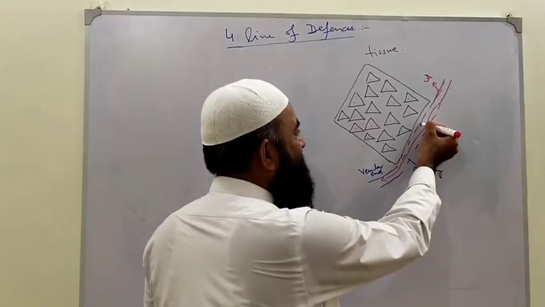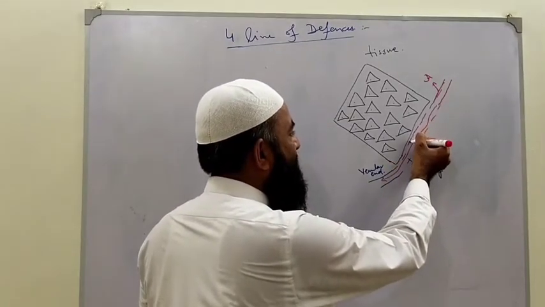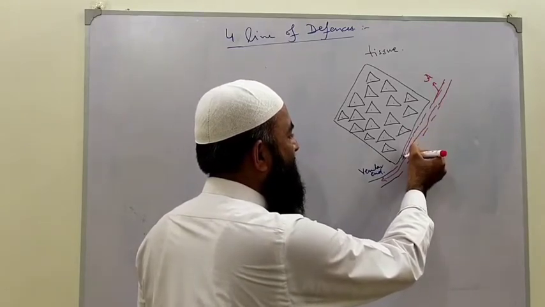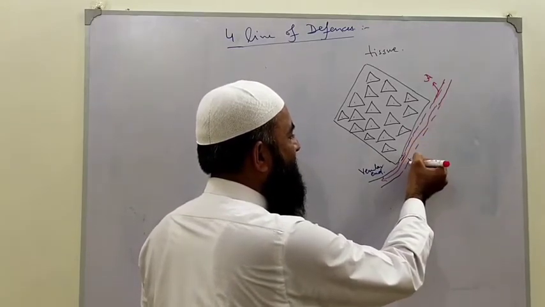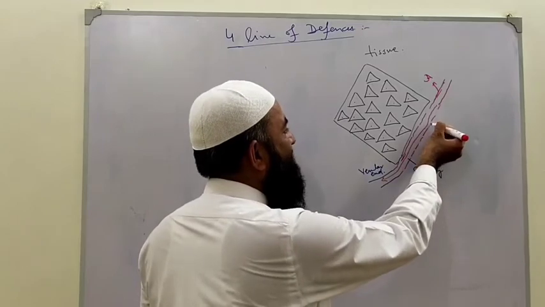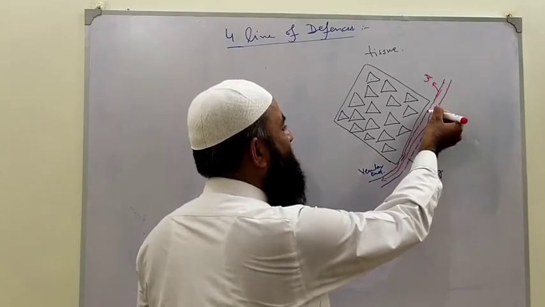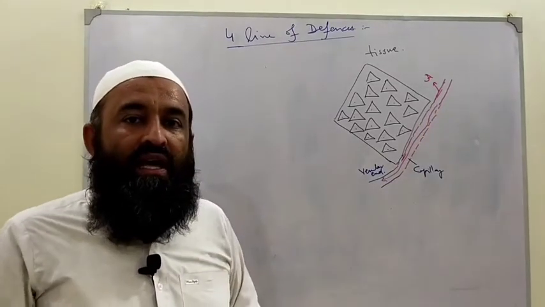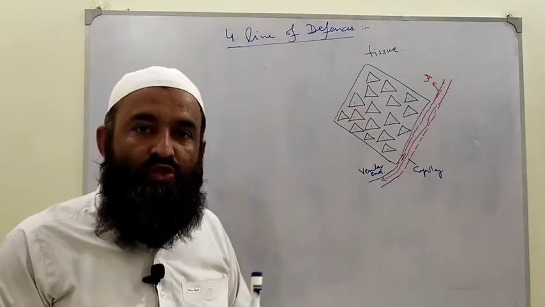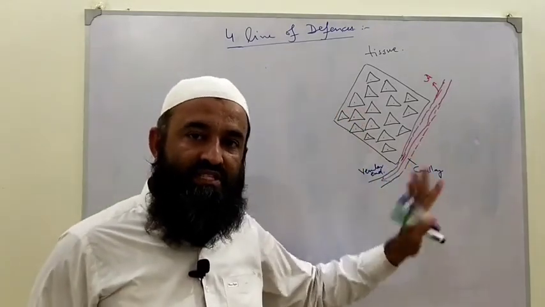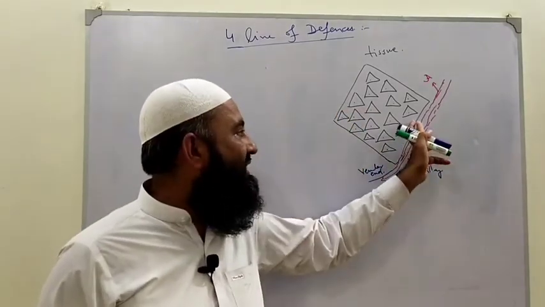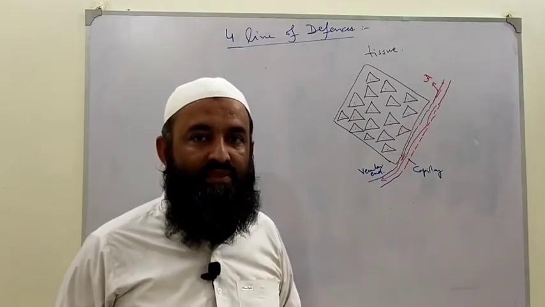Now these gaps between the cells are known as gaps between the endothelial cells of the capillary. These gaps are for the filtration of substances, to give substances to the tissue and to receive substances from the tissue. These are known as intraendothelial cell gaps.